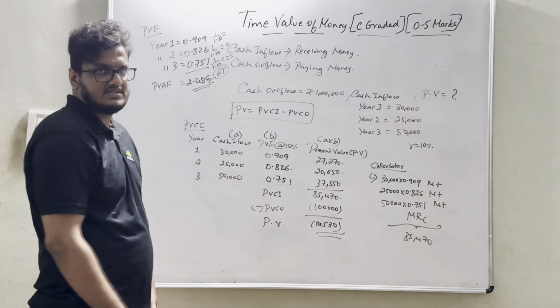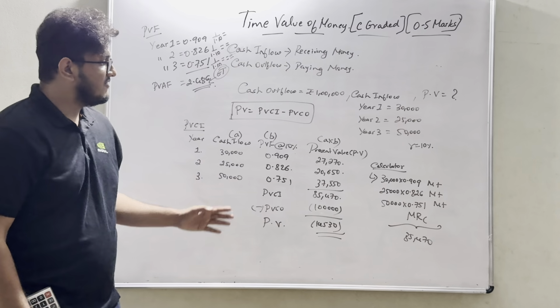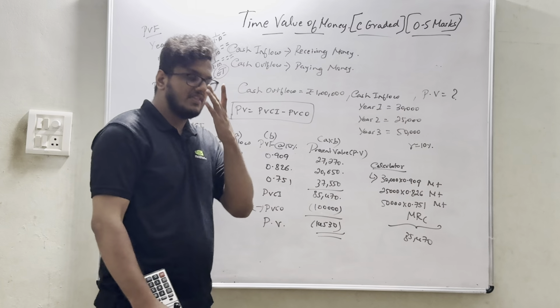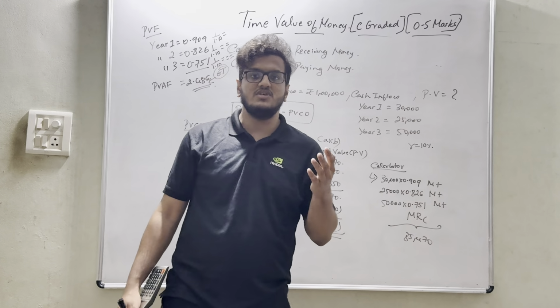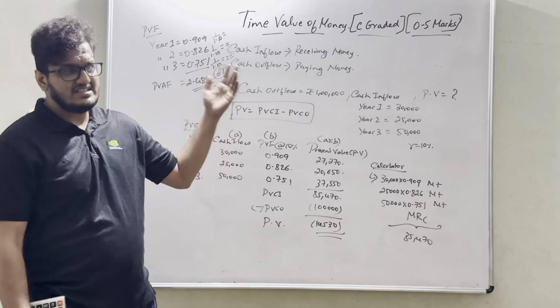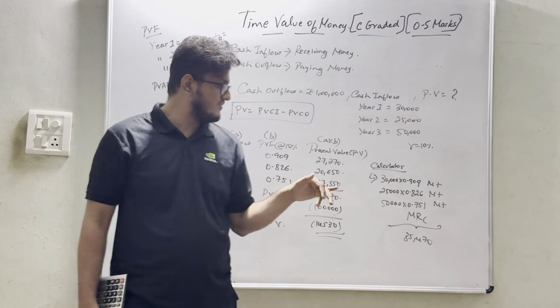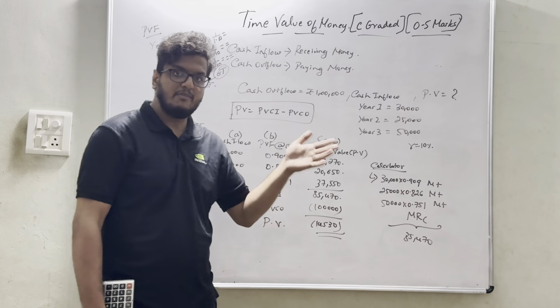Negative comes very rarely. Only since it is an example, we have got it as negative. 14,530. This is known as the present value of cash inflows and present value of cash outflows. Simple. Along with this, we will be doing some simple sums. In detail, we will be learning net present value, which is nothing but the same in capital budgeting.